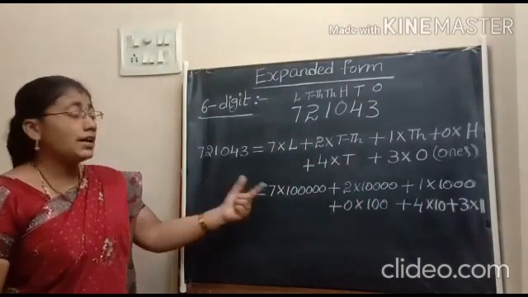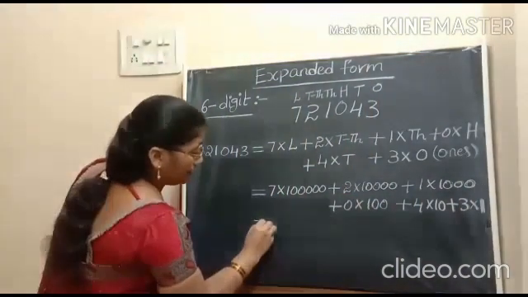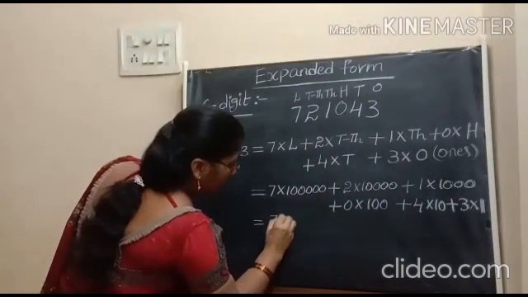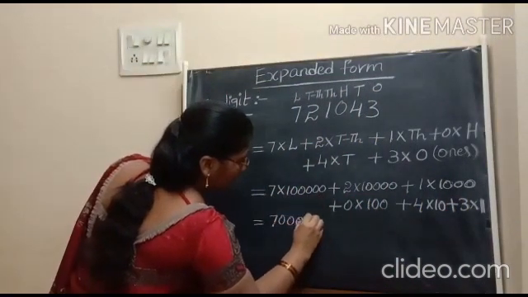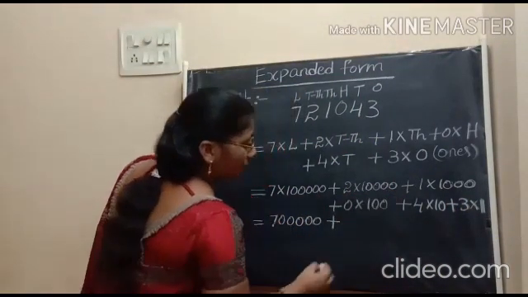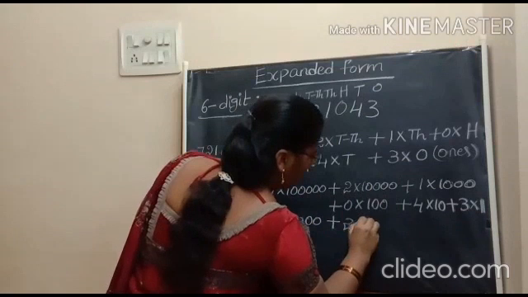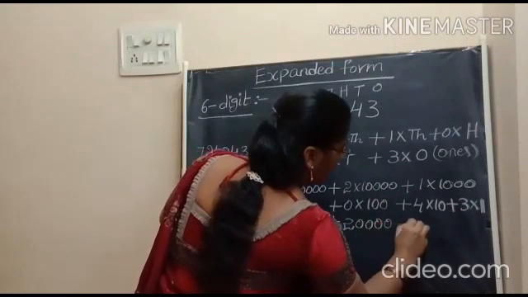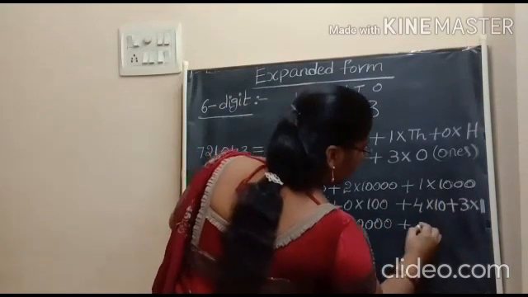Let us take their results. 7 into 1 lakh means 7 lakh. 7 lakh plus 2 into 10,000 gives us 20,000. And 1 into 1,000, 1,000.